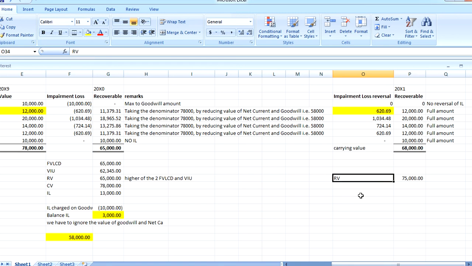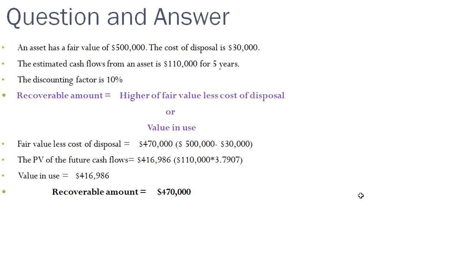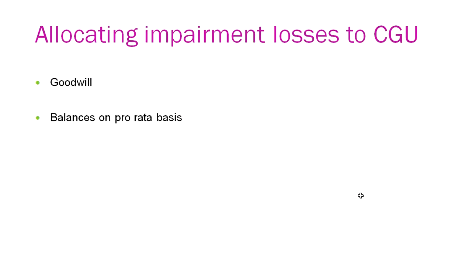So impairment is not there, and this is the case of the reversal of impairment loss which was charged earlier. This is very important, and this is applicable in your strategic business reporting as well as your accounts as well as your auditing standard, because audit and accounts go hand in hand.